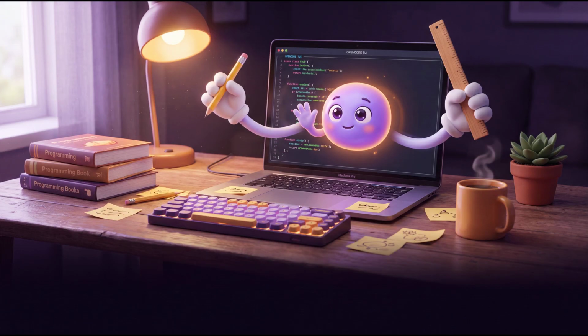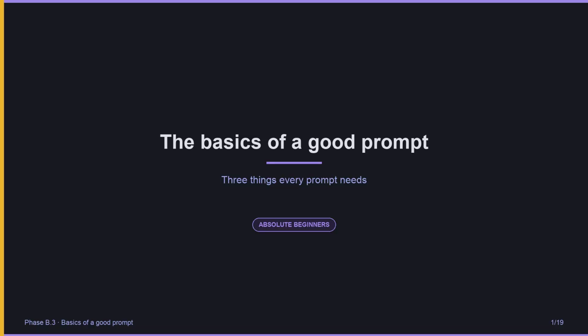Last lesson, we met OpenCode. Today, we learn how to talk to it. The basics of a good prompt. By the end of this lesson, you will know the three things every good prompt has: context, clarity, and explicit success criteria. These three habits will make every conversation with an AI more useful, whether you are using ChatGPT, Claude, or OpenCode. This lesson sets up the next three, where we cover specific prompt patterns.